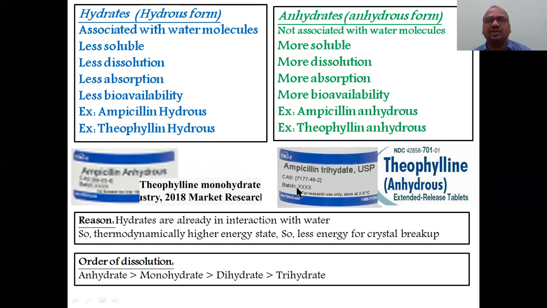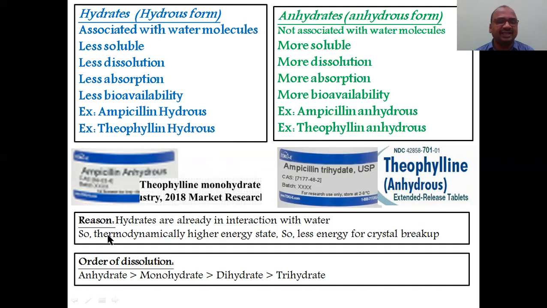So for the anhydrous form, here you can see the examples. Ampicillin is available in hydrous form. Ampicillin is available in anhydrous form. Theophylline is available in hydrous form. Theophylline is also available in the anhydrous form. Here you can see theophylline anhydrous form, used for extended release tablets. Here theophylline monohydrate, here anhydrate. Ampicillin trihydrate, here ampicillin anhydrate. So some examples I have shown. Here you can see this is a hydrate form. This is a hydrate. Like that you can keep in your mind.